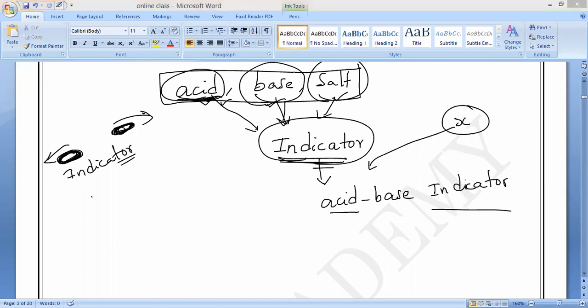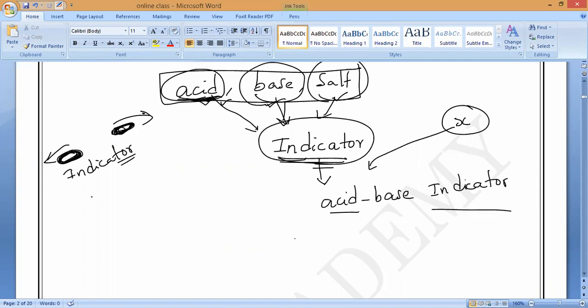Many have not joined till now. Okay. Sir, I have a doubt. Ask me. Sir, can we use indicators for testing salts? Yes, we can use them. Why can't we? We will definitely study all the properties. Don't worry. We will study so many examples, by which time you will understand.